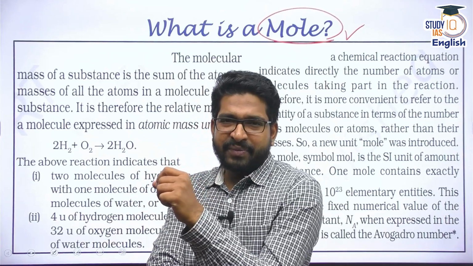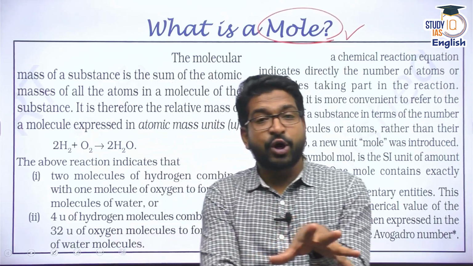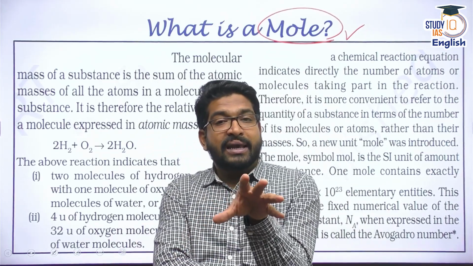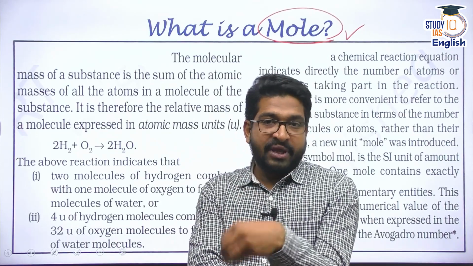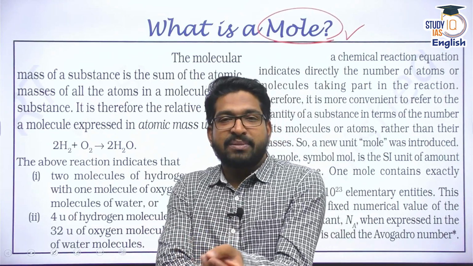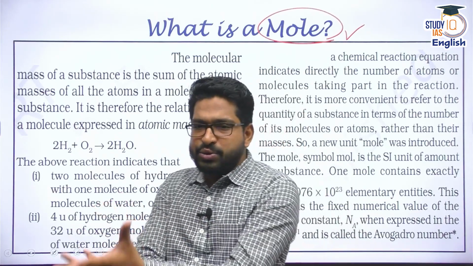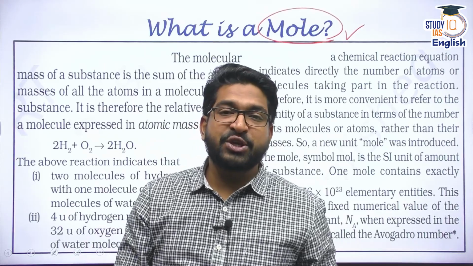It's easy, right? But then again, you need to understand in chemistry, when we talk about atoms and molecules, they are extremely small. Means we cannot measure them physically. Measuring them atom by atom, molecule by molecule, would be impossible. Yes, I can use a thing in terms of grams, which is much easier.